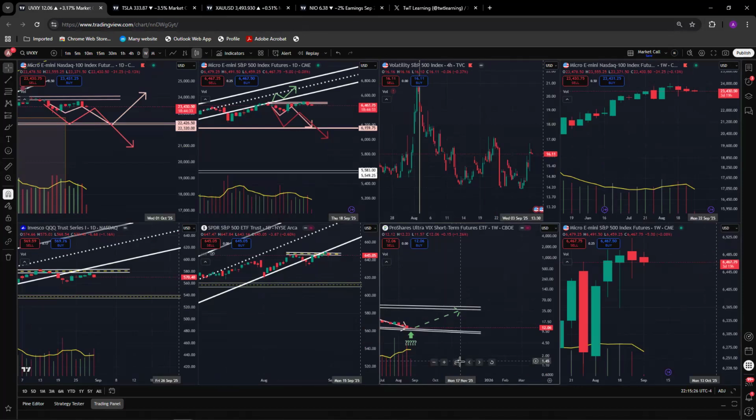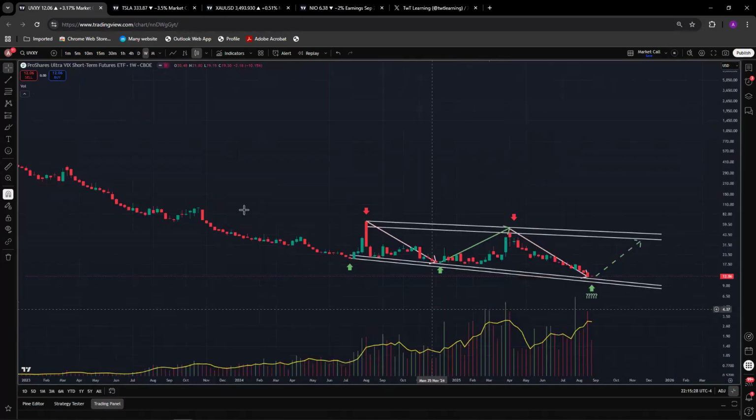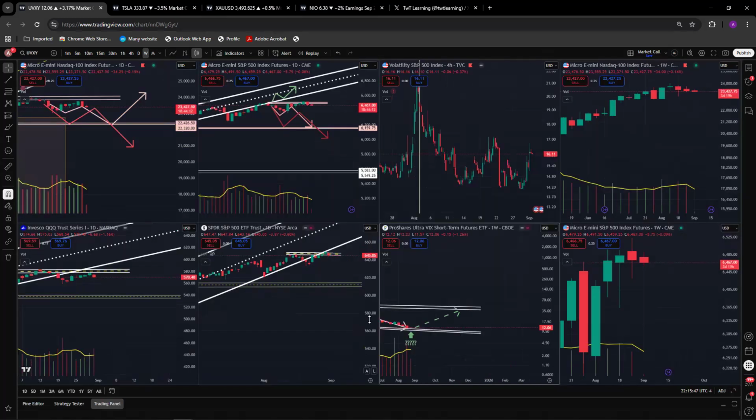And let's look at the UVXY, which is the VIX short-term futures ETF. It is sliding down along with this line. As long as we go above 14, that's my analysis, we will hit somewhere around 20, 25 plus, maybe 30s. So that is likely to happen.